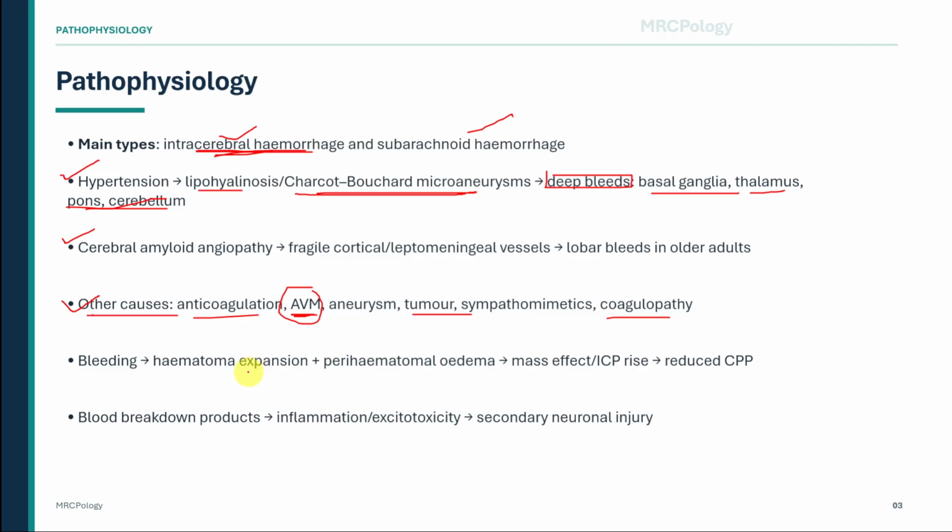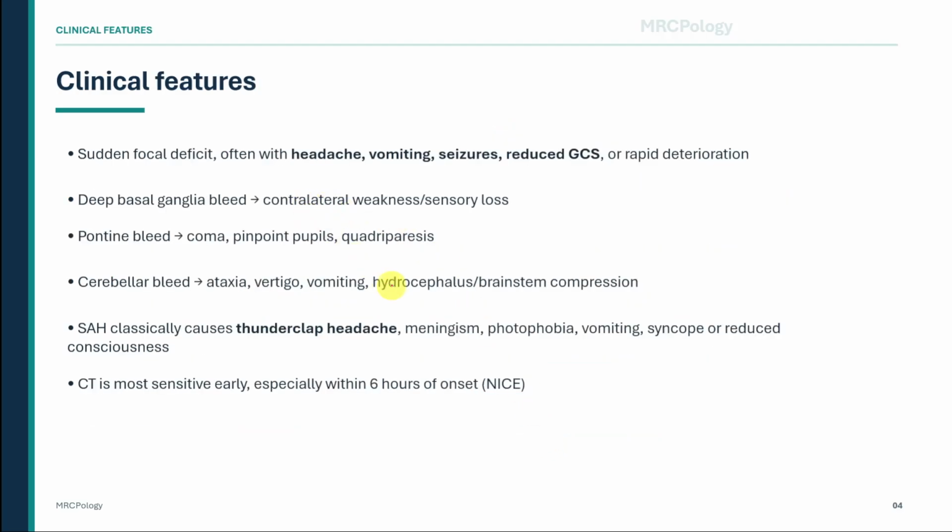Now link the mechanism to the clinical picture. Bleeding forms a hematoma. The hematoma may expand, and surrounding oedema develops. This creates mass effect, raises intracranial pressure, and reduces cerebral perfusion pressure. Blood breakdown products then trigger inflammation and excitotoxicity, causing further neuronal injury around the bleed. So the neurological deficit is not only from the initial bleed, but also from expansion, swelling, pressure, and secondary injury.